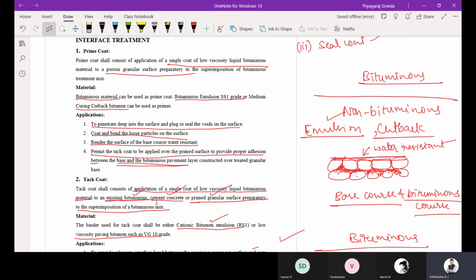So prime coat is applied on the non-bituminous layer for proper bonding between the bituminous layer and the non-bituminous layer, but tack coat is applied between two bituminous layers.